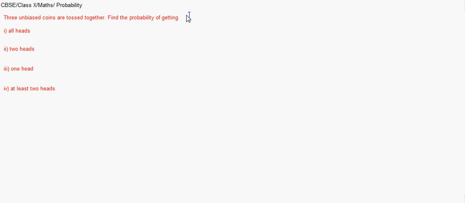It is either head, head, head for all 3 of them, or head, head, tail, or head, tail, head, or tail, head, head, or head, tail, tail, or tail, head, tail, and it can also be all 3 tails.